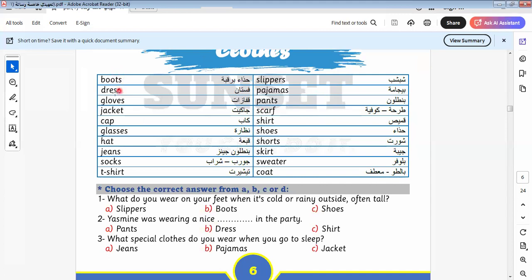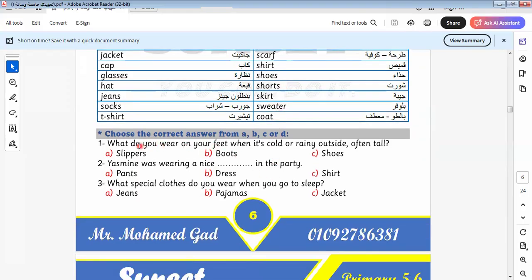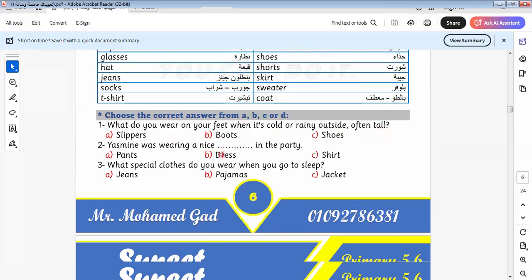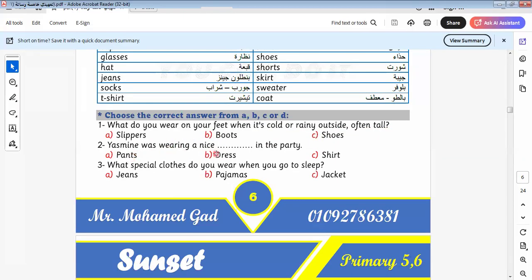Here we talk about clothes. Let's go to another item here. Here are boots, dress, gloves, jacket, cape, glasses, hat, jeans, socks, t-shirt, slippers, pajamas, pants, skirts, shirt, shoes, shorts, skirt, sweater, and coat. What do you wear on your feet when it's cold or rainy outside? It will be boots. Yasmin was wearing a nice dress at the party.